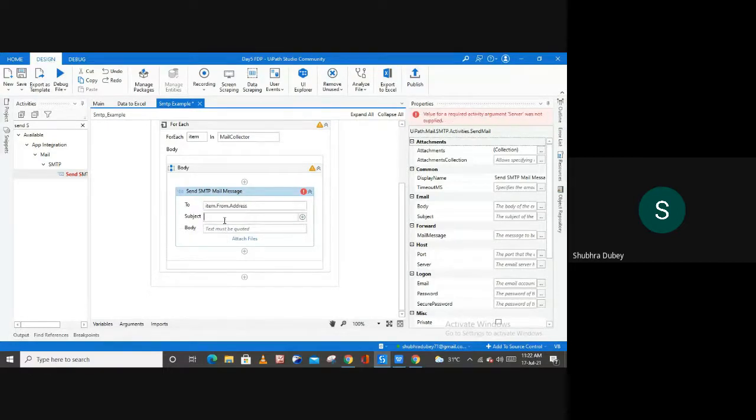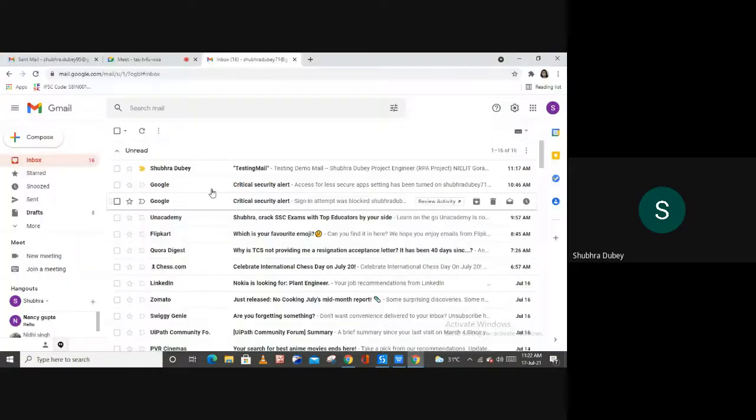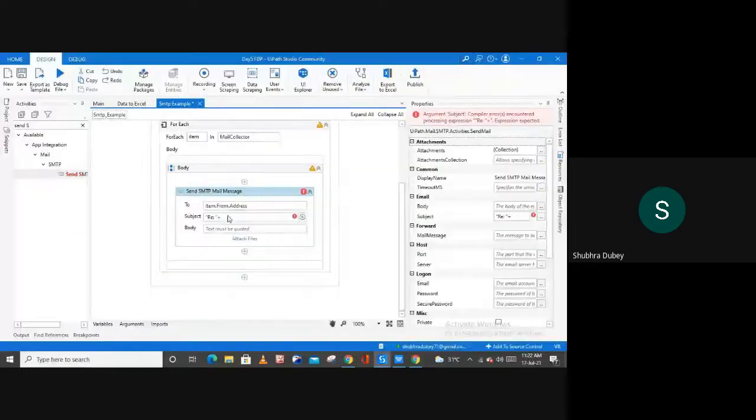And now inside of this subject line, because this is what we are going to do, reply, right? So type Reply, and then space plus. After this, you have to mention the subject line of the users, or I can say the subject line of all these mails. To do that, we can type here item.Subject.